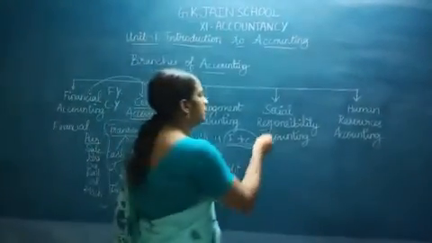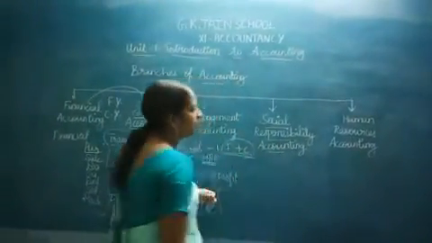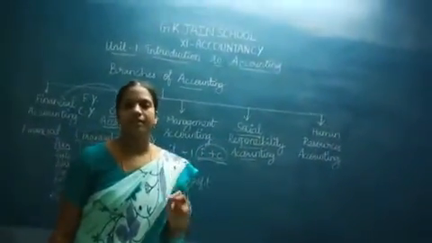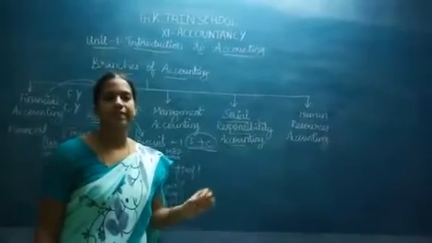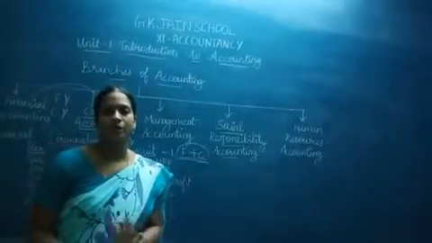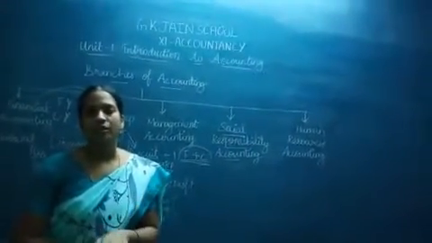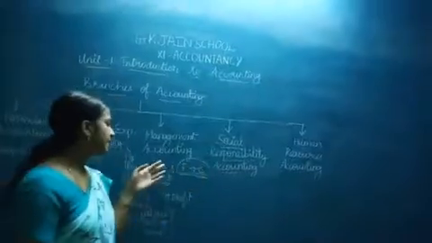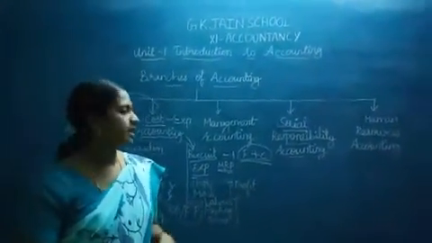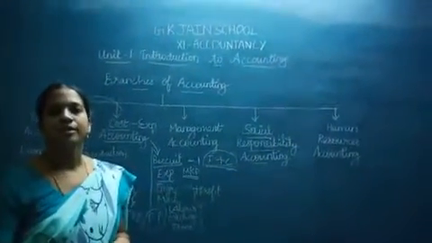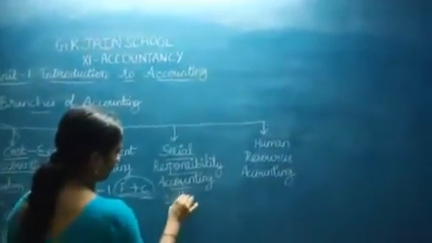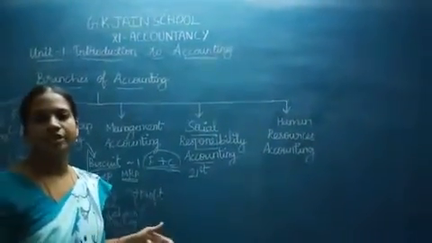Next we go for social responsibility accounting. Social responsibility accounting is also very important. On one side it is very important because it is for social welfare, for public welfare. In the 21st century only, social responsibility accounting has come. Before, it was not there. In the 18th and 19th century, you had only these three types: financial, cost, management. But social responsibility accounting came in the 21st century only.